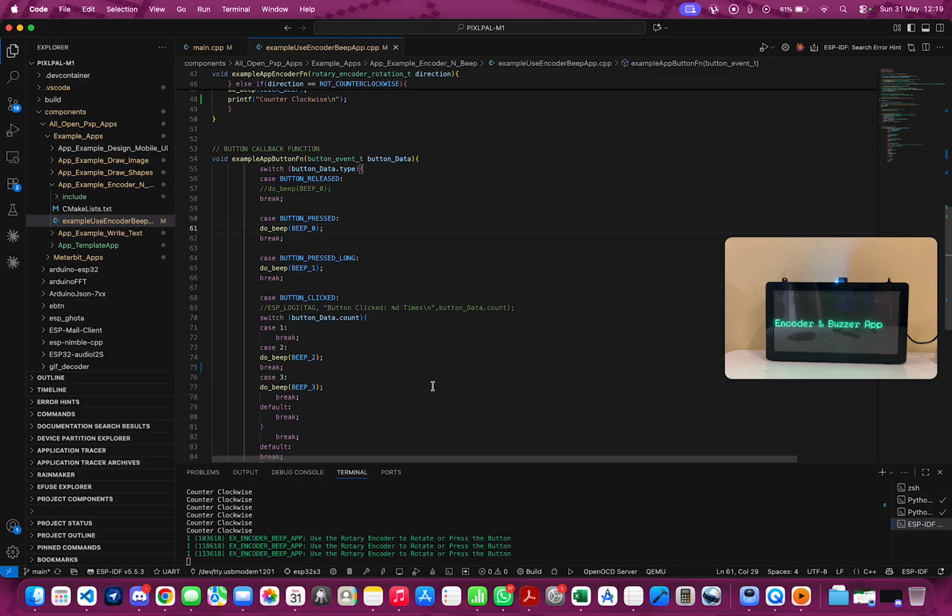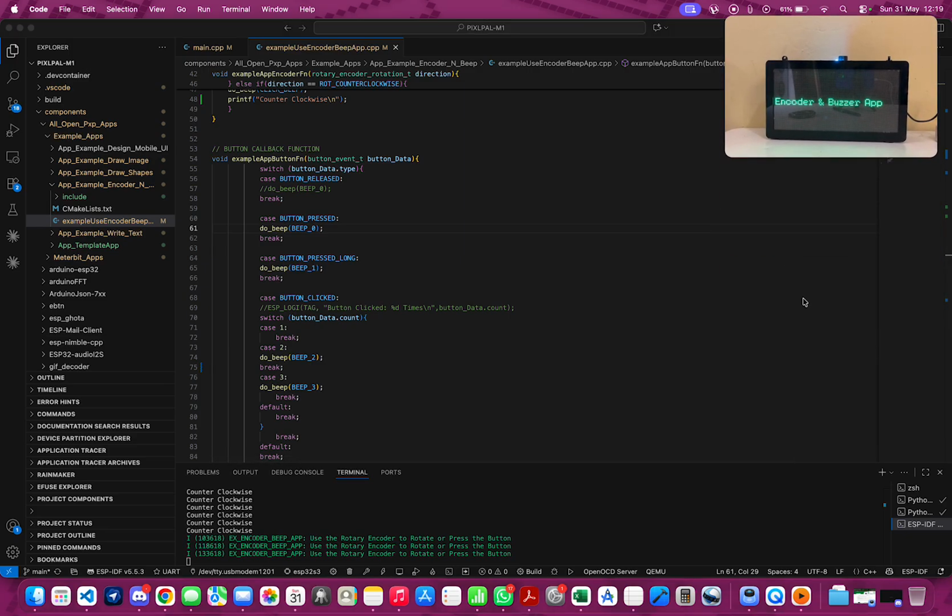If you listen to the buzzer sound, I'll do that again. I will double click once again. Now the first click causes beep 0 to fire. The second click causes beep 2, which is a double beep sound. Now listen.